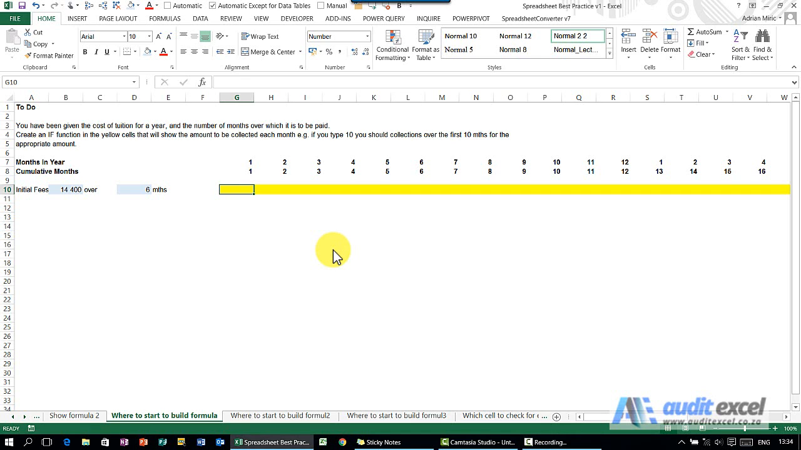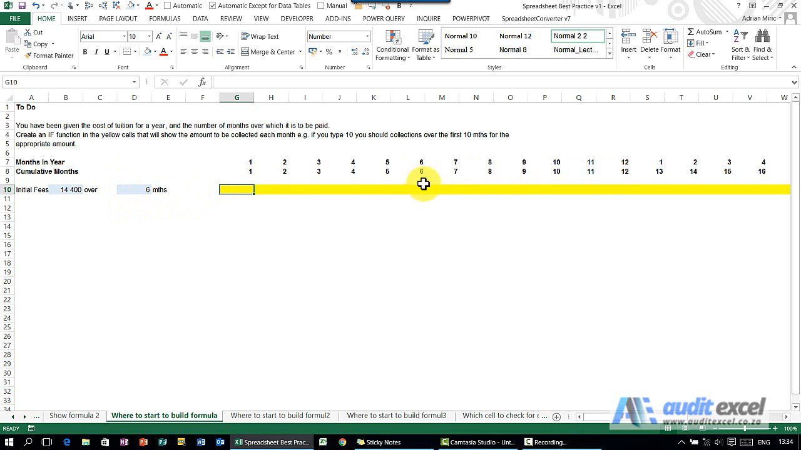When you build formulas, you don't have to start in the left hand of the row. The rule says there must be a formula, it must be copied all the way across, but it doesn't mean you have to start here. And let's explain why. In this example, let's say we've got school fees, there's a certain amount, and we know that we have to pay it for the first 6 months.